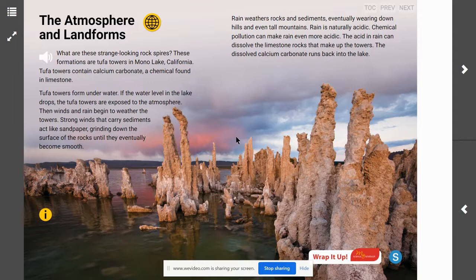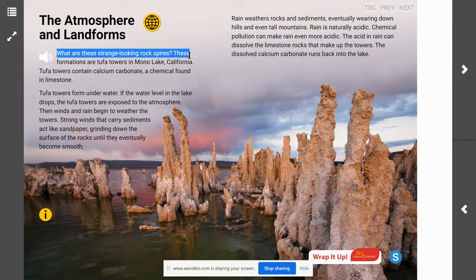So could you predict how you think the atmosphere might affect the shapes of these landforms? Yeah, it's possible the wind could blow on them and crack them off. It's possible that rain could erode them or wash them away. There's a lot of possibilities of what could happen when the atmosphere and these landforms interact. As we read this, we're going to read in order to describe how the processes in Earth's atmosphere interact with and change the shape of landforms.